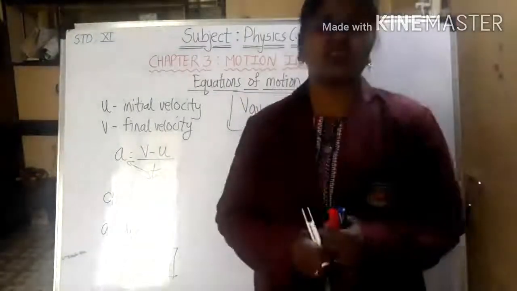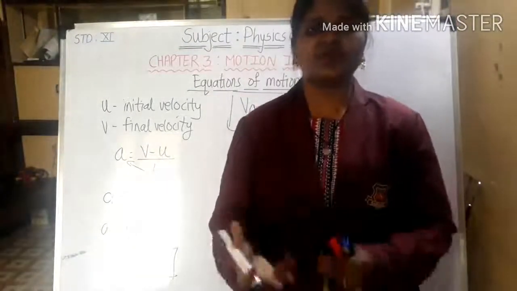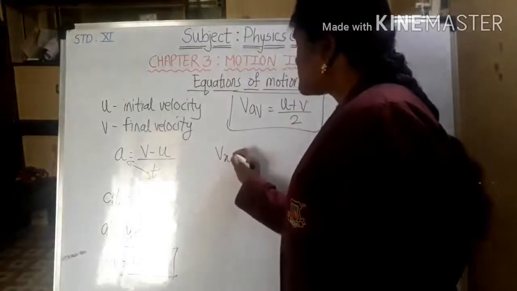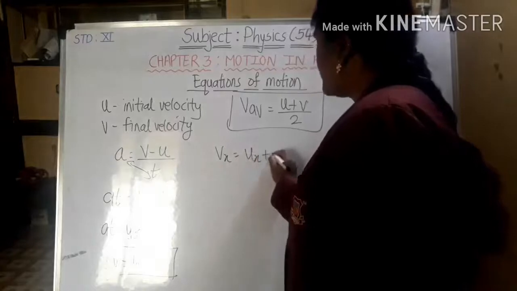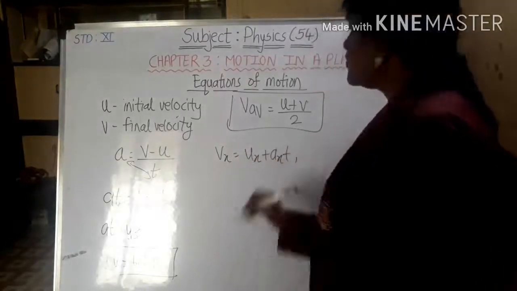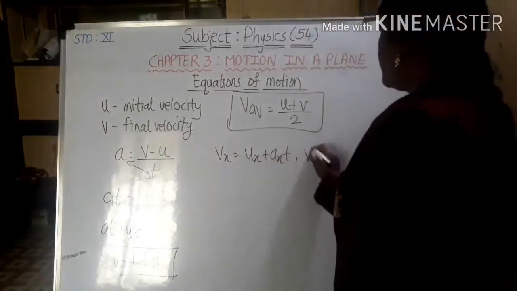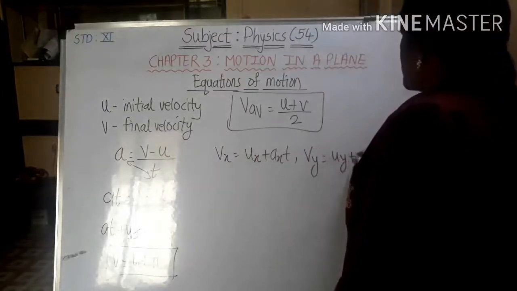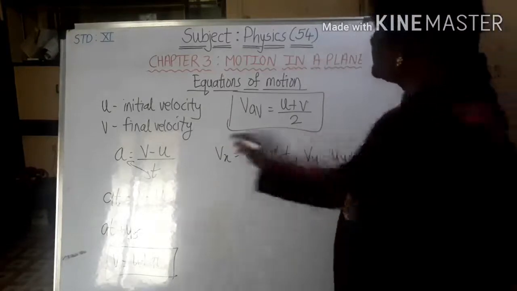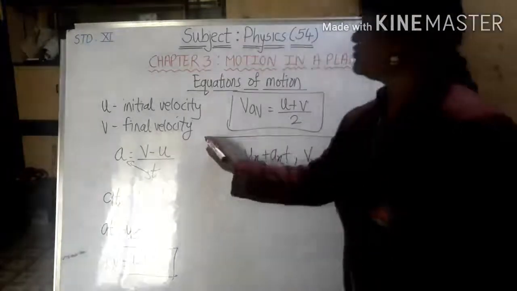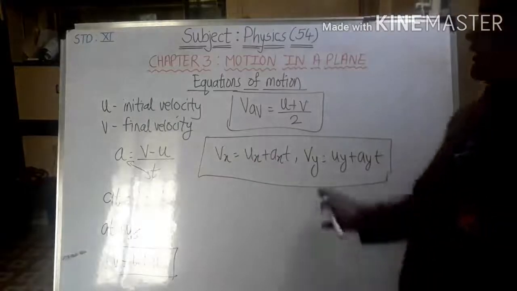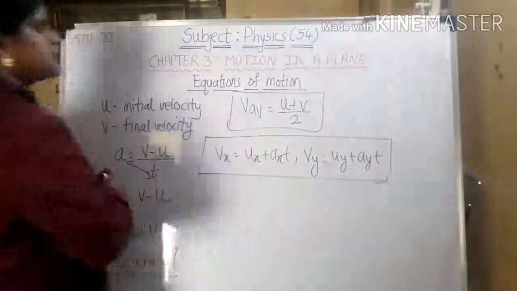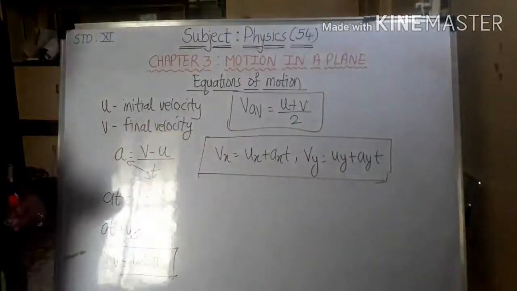But now in this we are going to see in terms of axis. So for x axis it will be vx is equal to ux plus axt. For y axis it should be vy is equal to uy plus ayt. Okay, did you get this, the first equation? I hope you got the first equation, which is v is equal to u plus at. You can have a look.